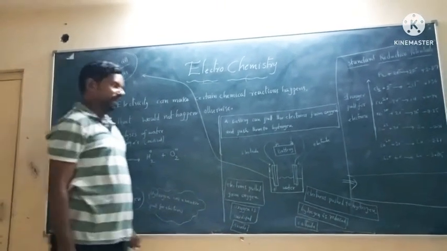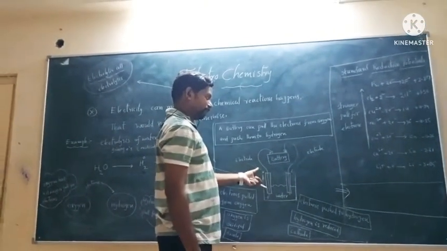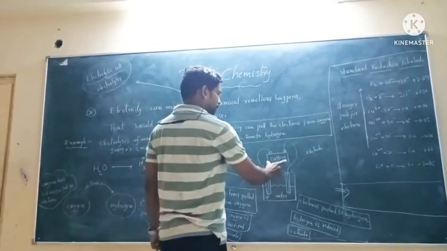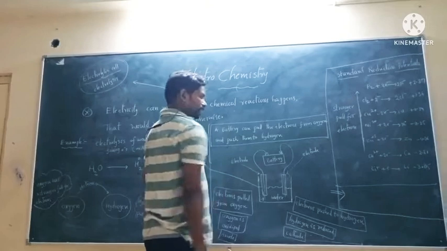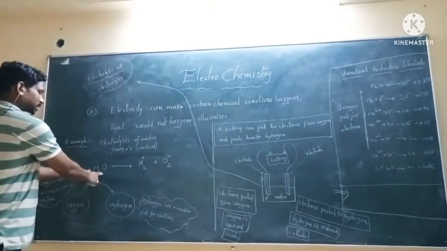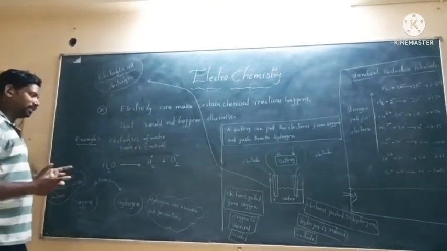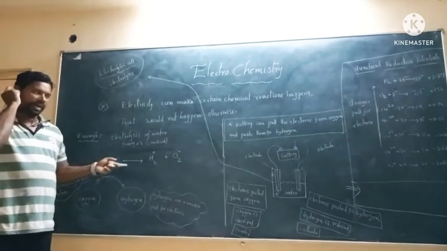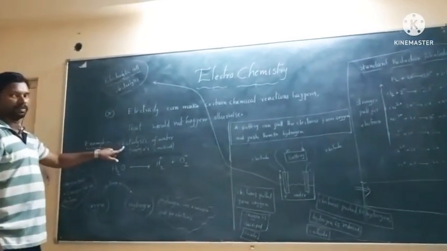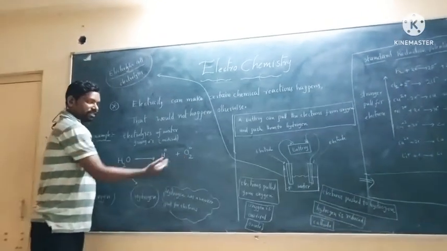In the electrolytic cell, I have taken water, in which I fixed two electrodes. This is one electrode and this is the other electrode. Here I am also taking a battery. Why am I taking a battery in between? Because water contains two elements, hydrogen and oxygen. For the dissociation of the water molecule into hydrogen gas and oxygen gas, we do the electrolysis process. How do you prepare hydrogen gas and how do you prepare oxygen gas?